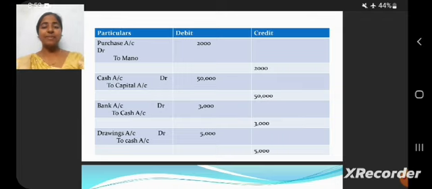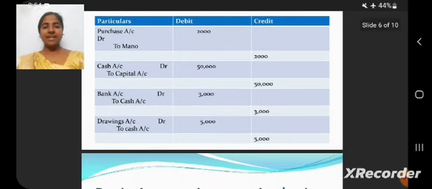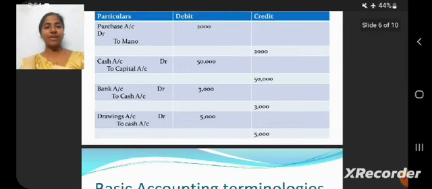Next one is commenced the business with capital, where commence means starting a business. Cash account debit to capital account. With cash we are introducing a business. We are investing in the business. So cash account debit to capital account. Eighth journal entry is cash deposited into bank, which means we are depositing the cash amount into the bank. So the bank will receive the amount, cash is going out. Bank is receiving, cash is going out. So the journal entry is bank account debit to cash account.